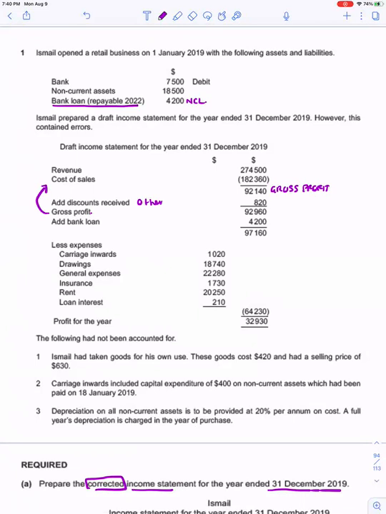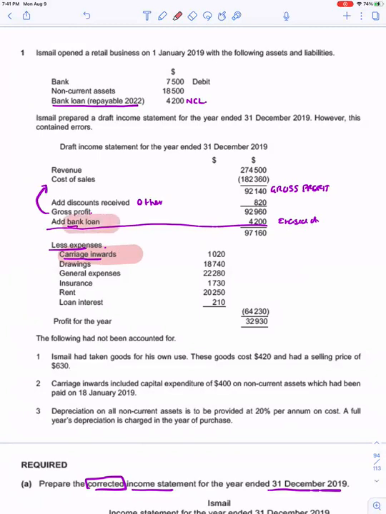Add bank loan. Bank loan is a non-current liability. You do not add it to the gross profit, so this part will get erased. Less expenses. Carriage inward. As far as we know, carriage inward is a part of cost of sales. It is added to purchases. So this is not added to purchases and it is shown as an expense, which is wrong. This has to be incorporated in cost of sales and has to go away from here.